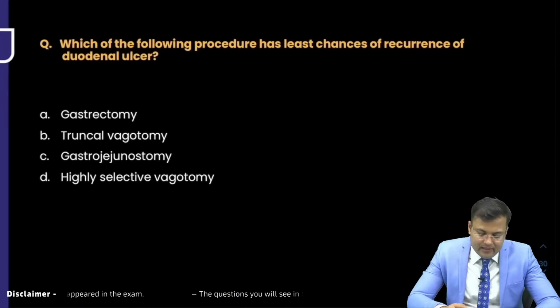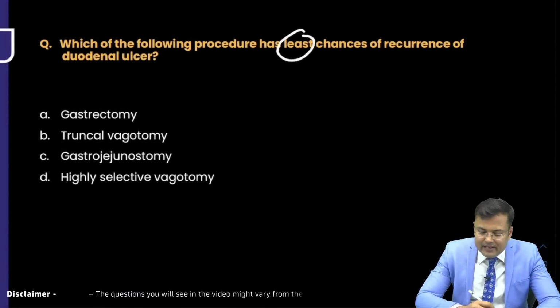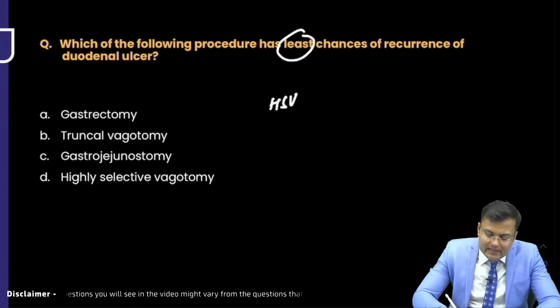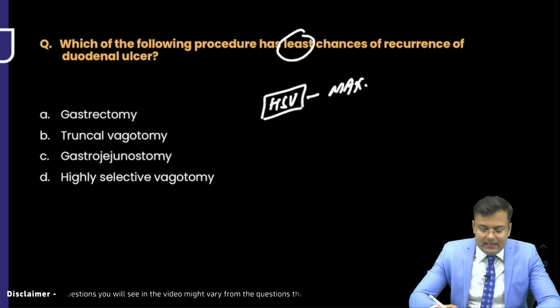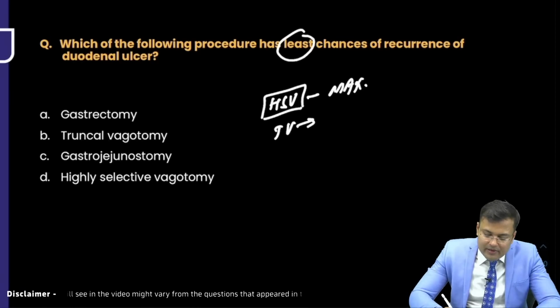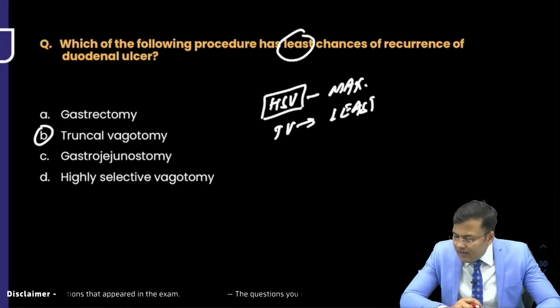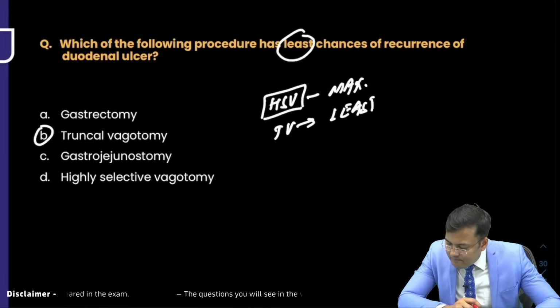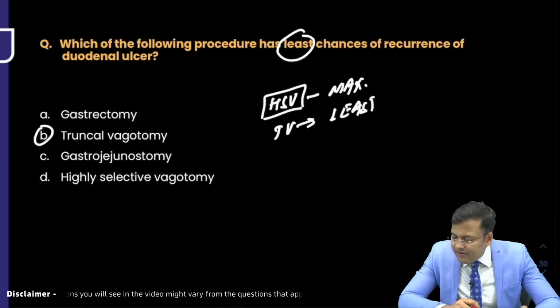Which of the following procedures has least chances of recurrence? You know that highly selective vagotomy has maximum risk of recurrence, and truncal vagotomy has least risk of recurrence. So what is the correct answer here? Truncal vagotomy. Raghu, correct. Everybody is correct.